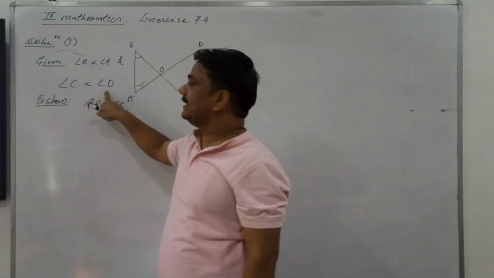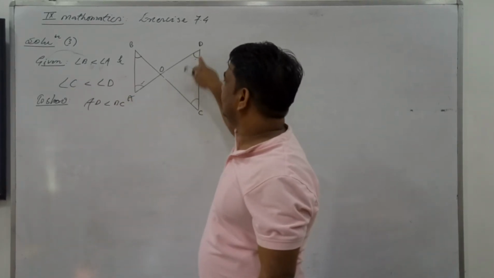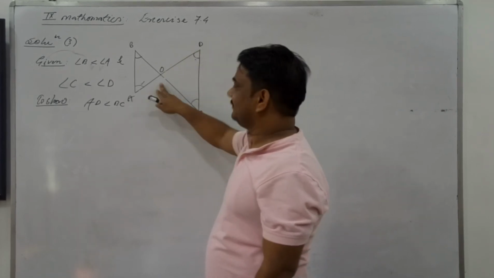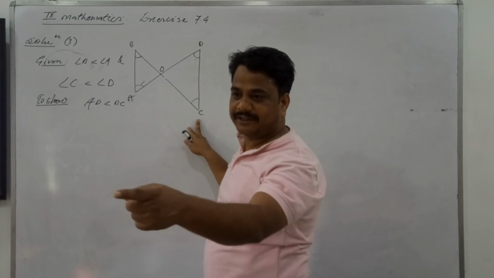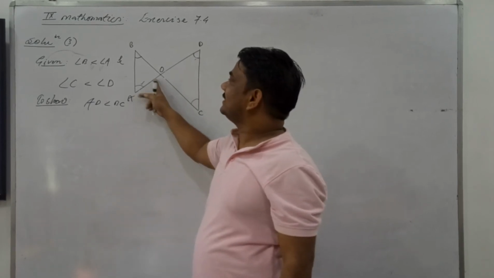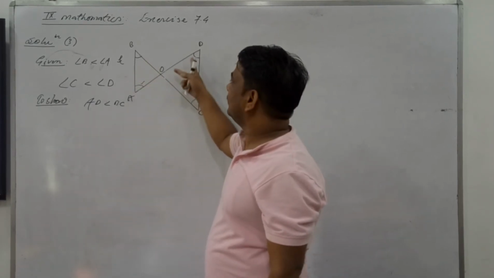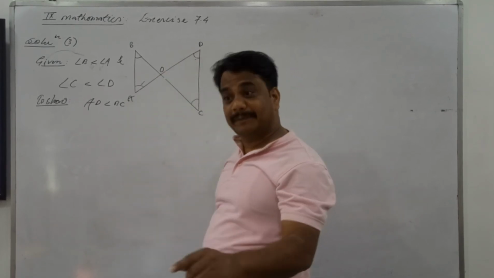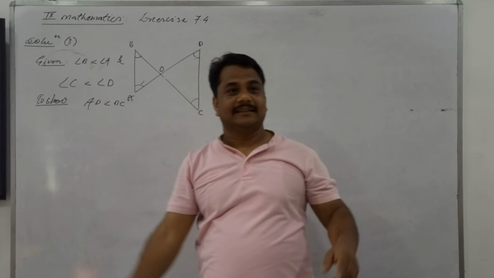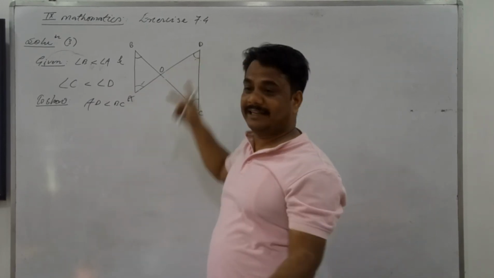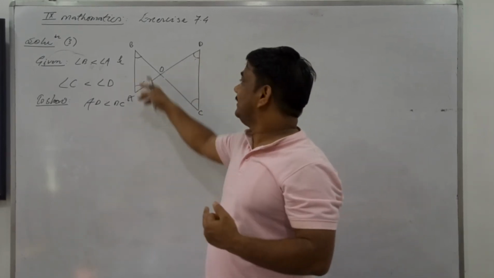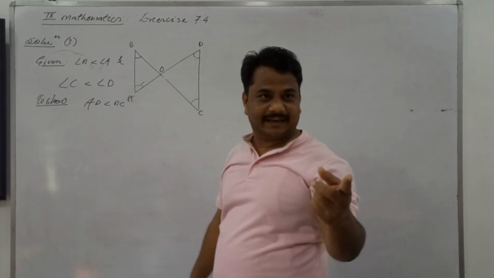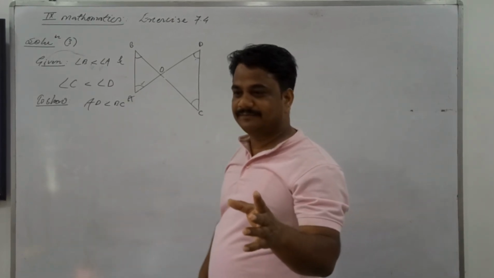From this, C less than D. This less than this. So the opposite side is what? Greater. OD. OD less than OC. First equation you brought this less than this. Second equation you brought this less than this. If two less-than relations hold, their sum is less than the sum of the right sides. Their sum AO plus OD is AD. Their sum BO plus OC is what here? BC. Hence proved. Clear? Not understood? BC is greater, yeah, hence proved.